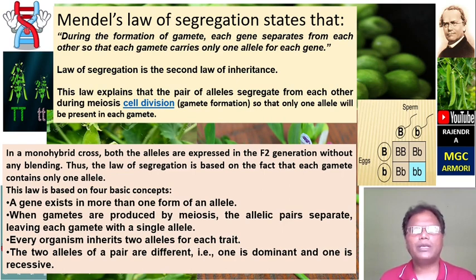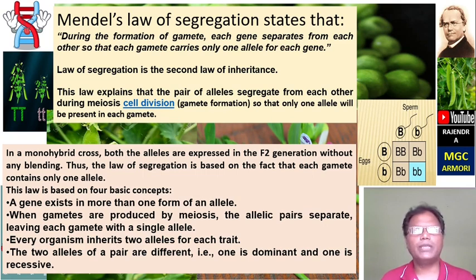The law of segregation is the second law of inheritance. This law explains that the pair of alleles segregate from each other during meiosis, that means the cell division for gamete formation, so that only one allele will be present in each gamete. In a monohybrid cross, both the alleles are expressed in the F2 generation without any blending. Thus, the law of segregation is based on the fact that each gamete contains only one allele.